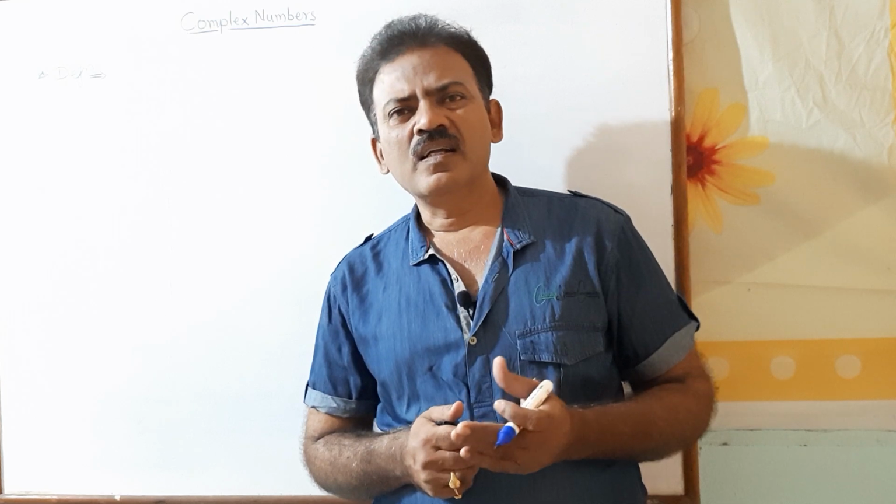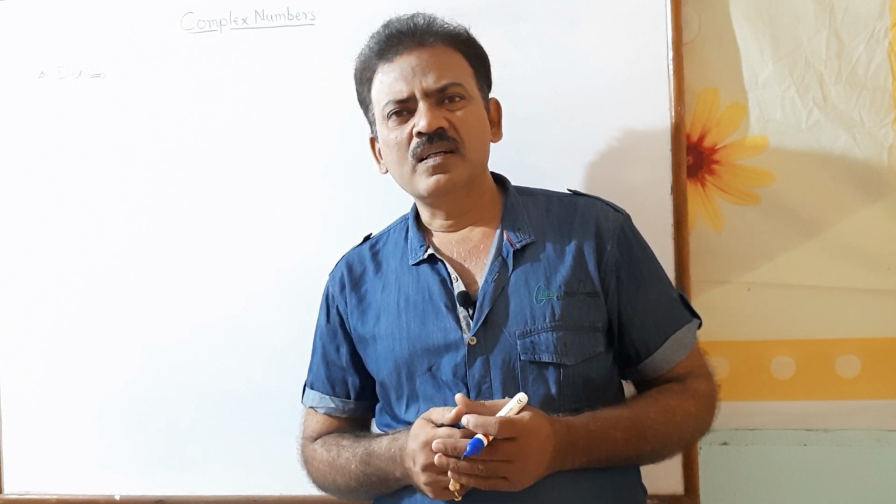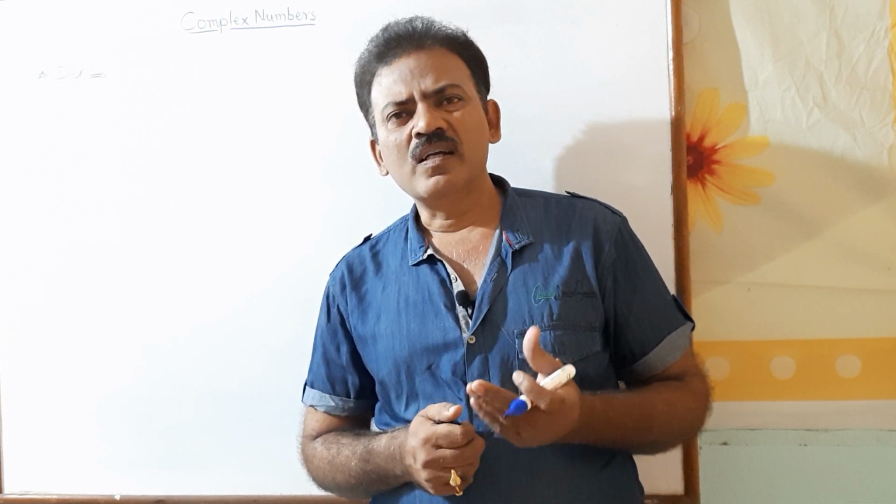Again, there are numbers of the type √3, √5, √7, etc., and these are called irrational numbers. So note that rational and irrational together form the set of real numbers. So already you know what a real number is.